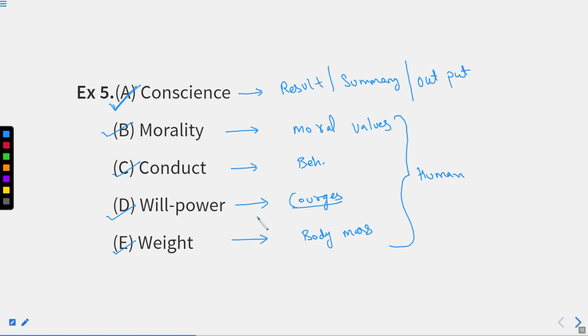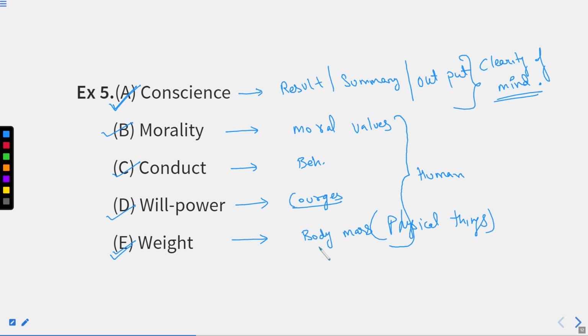Okay, I think we have made a mistake. How can weight tell about your behavior, right? Weight is a physical thing. I hope you got this point. And consensus, those who are sorted, right? Those who have clarity in their mind, they reach consensus quickly. It means clarity of mind, right? You can see this. Initially we had made some mistake in understanding this part, but body mass is a physical thing, not something which is very related to your human behavior.